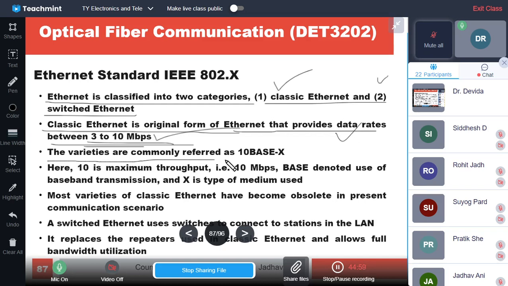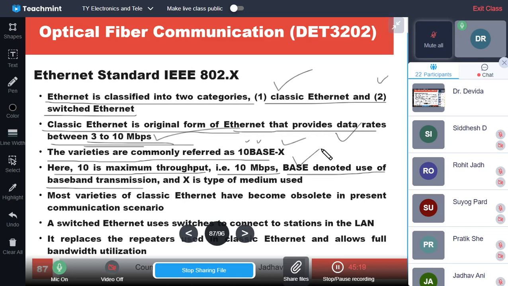The varieties are commonly referred to as 10 base X. 10 is because of 10 Mbps, so here 10 is the maximum throughput. Base denotes the use of baseband transmission, which type of transmission it is using.